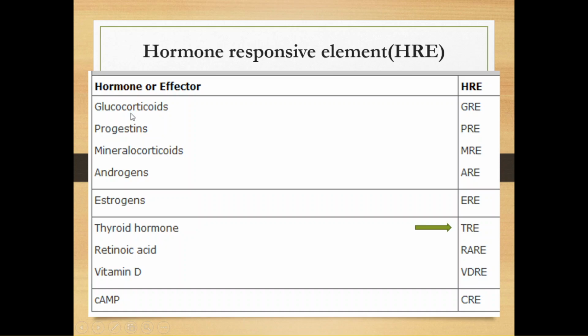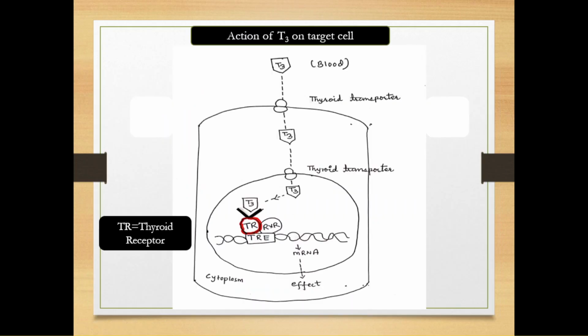Example, glucocorticoid, GRE is there, glucocorticoid responsive element. For thyroid, TRE is there, thyroid responsive element. Similarly, all hormone have their own responsive element in the nucleus to mediate the activity. Now, to become crystal clear, I have taken an example of T3 here from group first hormone, how it functions.